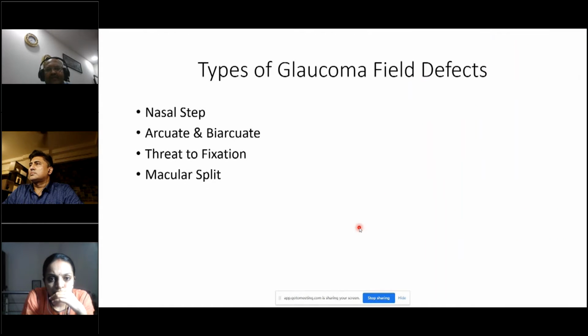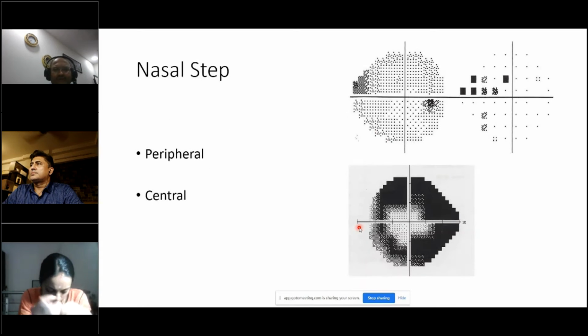Coming to the types of glaucoma field defect, it's very important for you to identify them. We keep it very simple. You have the nasal step, the arcuate and biarcuate, threat to fixation, and macular split. These are the common varieties which you usually see. Nasal step is nothing but the peripheral nasal points being depressed. One area is affected, but beneath or above that, the corollary is also true: you don't have any defects. So this is a very typical nasal step.